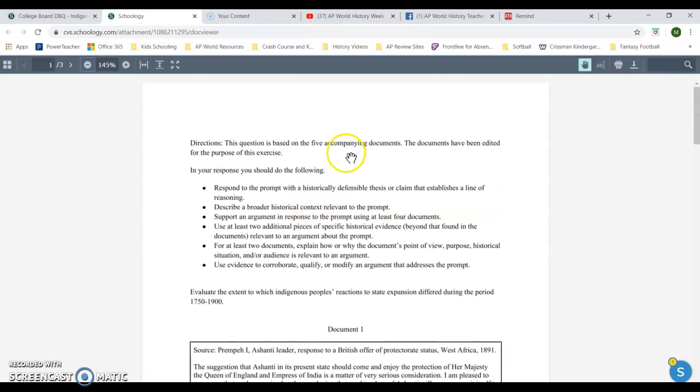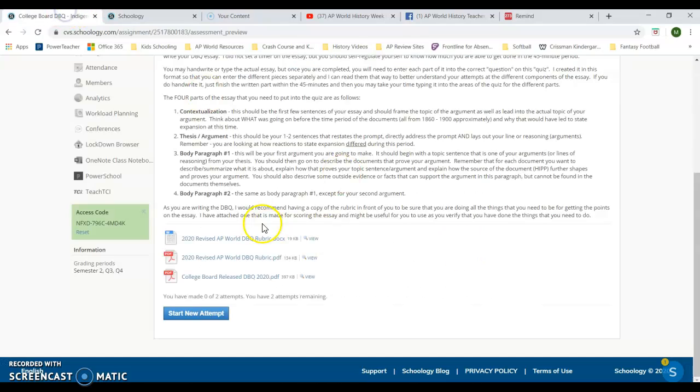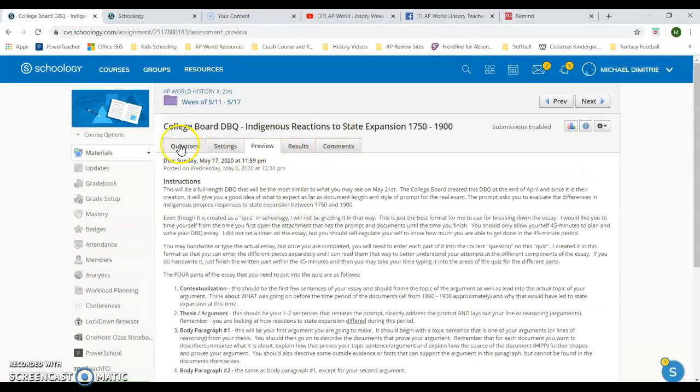Okay, so that's going to be the actual DBQ you write. When we go back here again, you'll put it in as a quiz. Okay, that's the most important thing for me this week, this assignment.